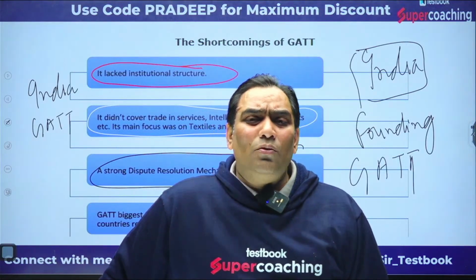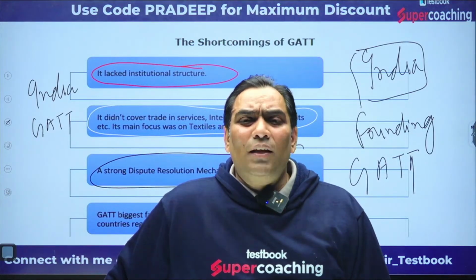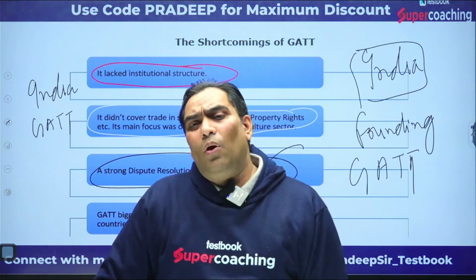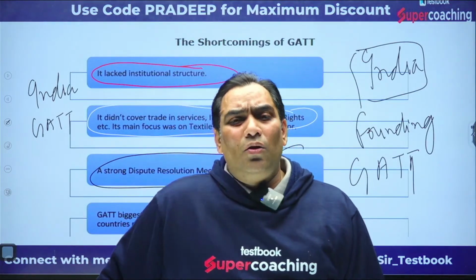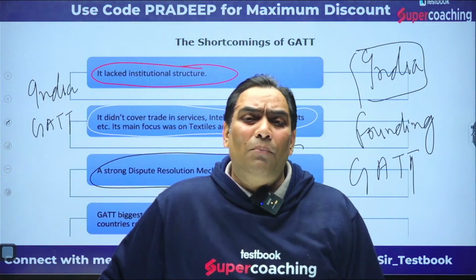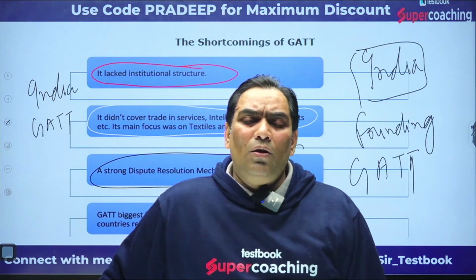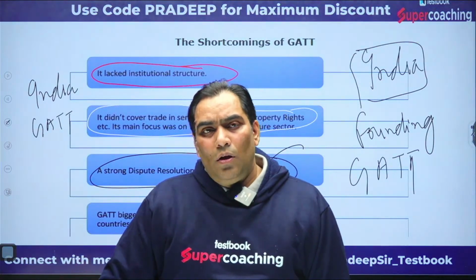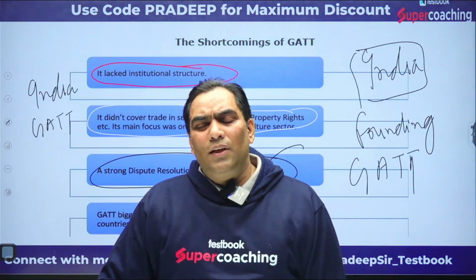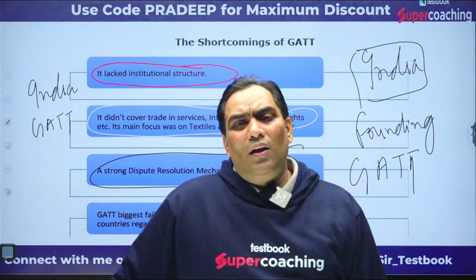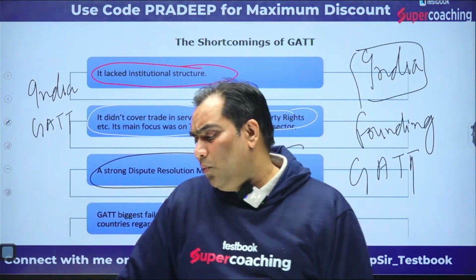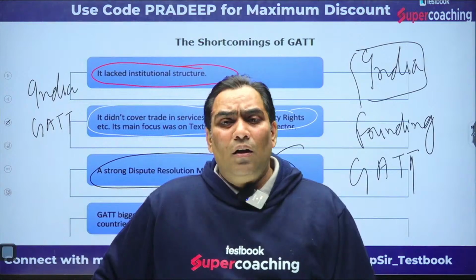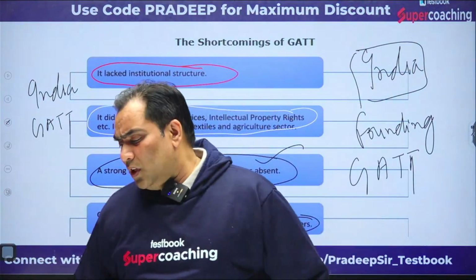That's why the USA was not ready. They had not decided whether they were going to be a party or not up to 1950 on the matter of ITO. So these were the shortcomings of GATT. That's why GATT was converted into WTO, the World Trade Organization. So this is about the background.